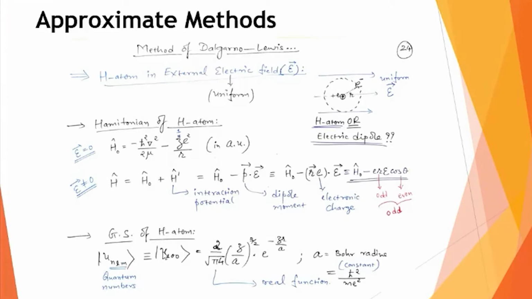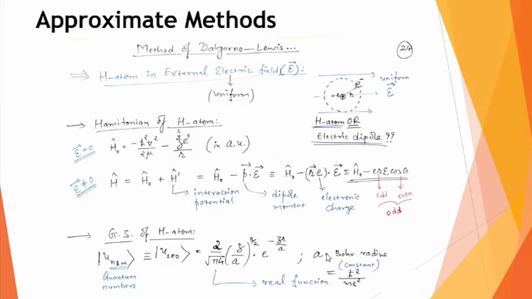In u100, the first number indicates the principal quantum number n, the second indicates the orbital angular quantum number l, and m equals 0. So this 100 is already known, and the ground state wave function, or the ground state energy eigenstate, of the hydrogen atom is already known.